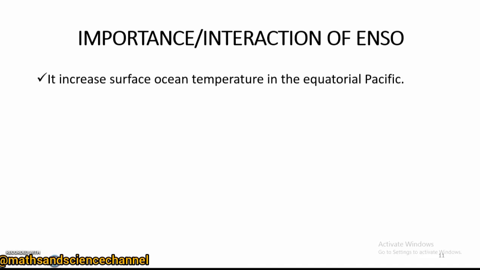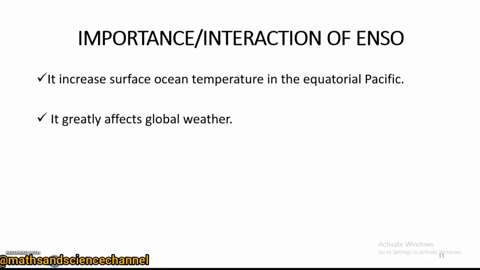So one of the features of the ENSO is that it increases global temperatures, especially over the Equatorial Pacific. Then also it greatly affects the global weather.